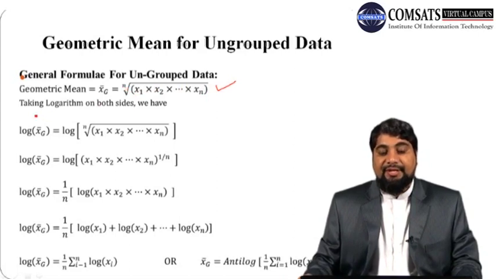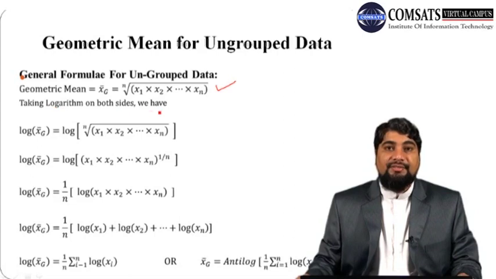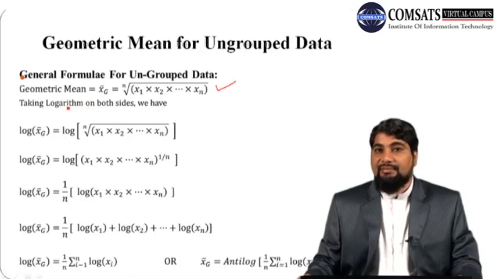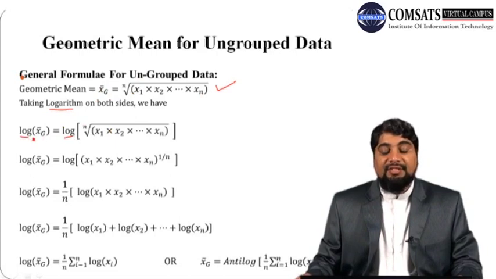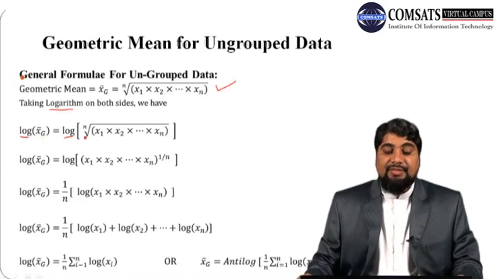So first step, take the logarithm on both sides. You can take the simple logarithm or you can take the natural logarithm as well. But anyway, here just take the simple log on both sides. So log of x bar g and log of this right hand side. I have just taken the log. Rest of the expressions are the same. Next we have to simplify this right hand side.